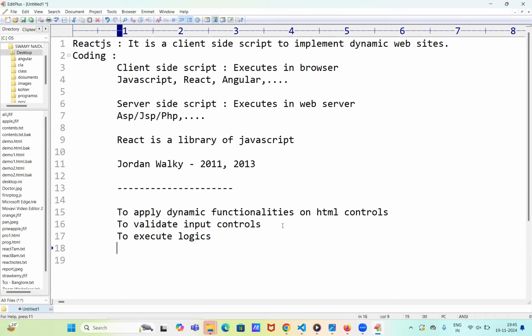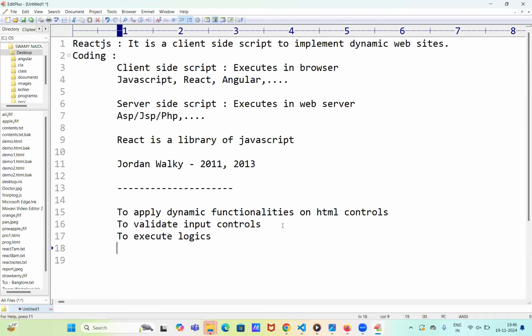Next one, to execute logics. What are the logics we're implementing with React.js? Those logics execute in the browser. That's why the result is very, very fast, and the user can see the result very fast. That is the main point.